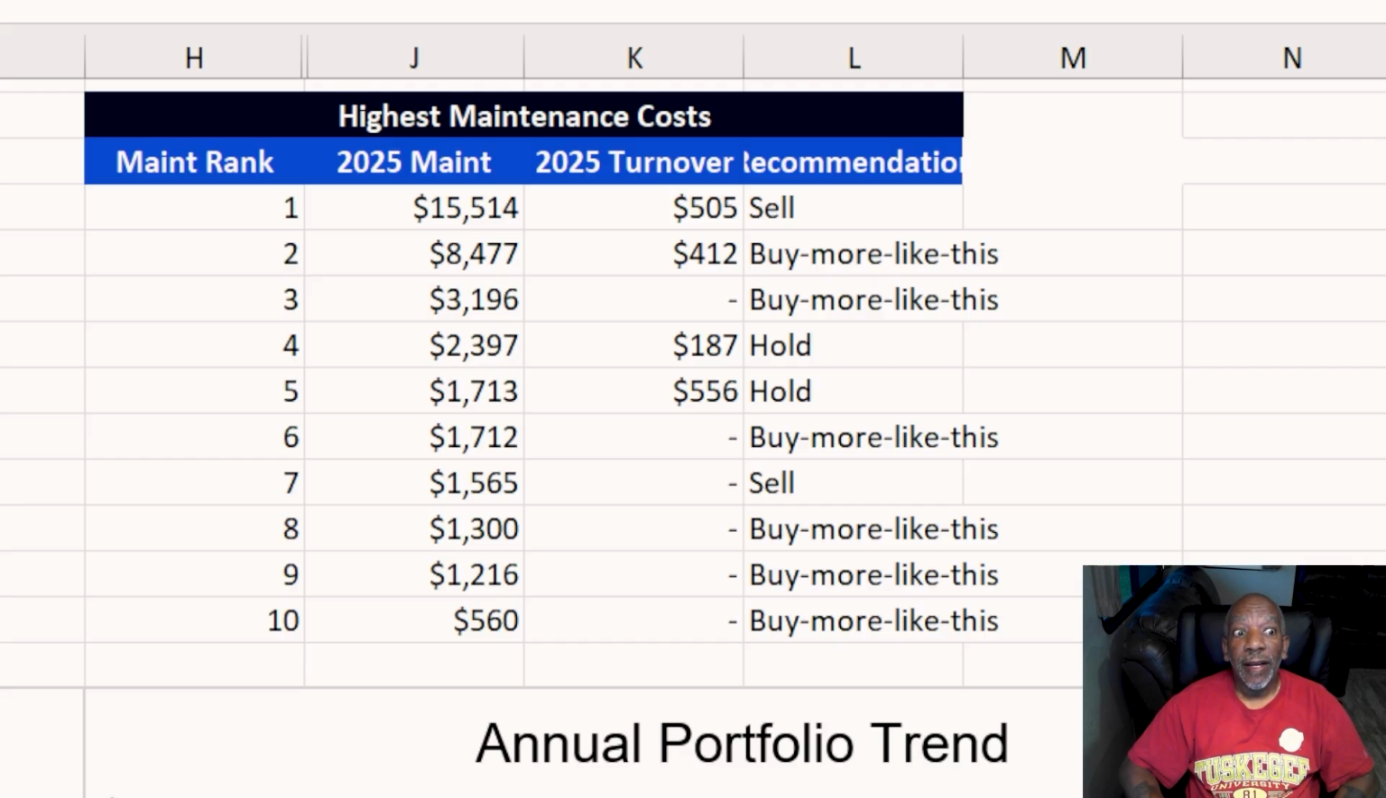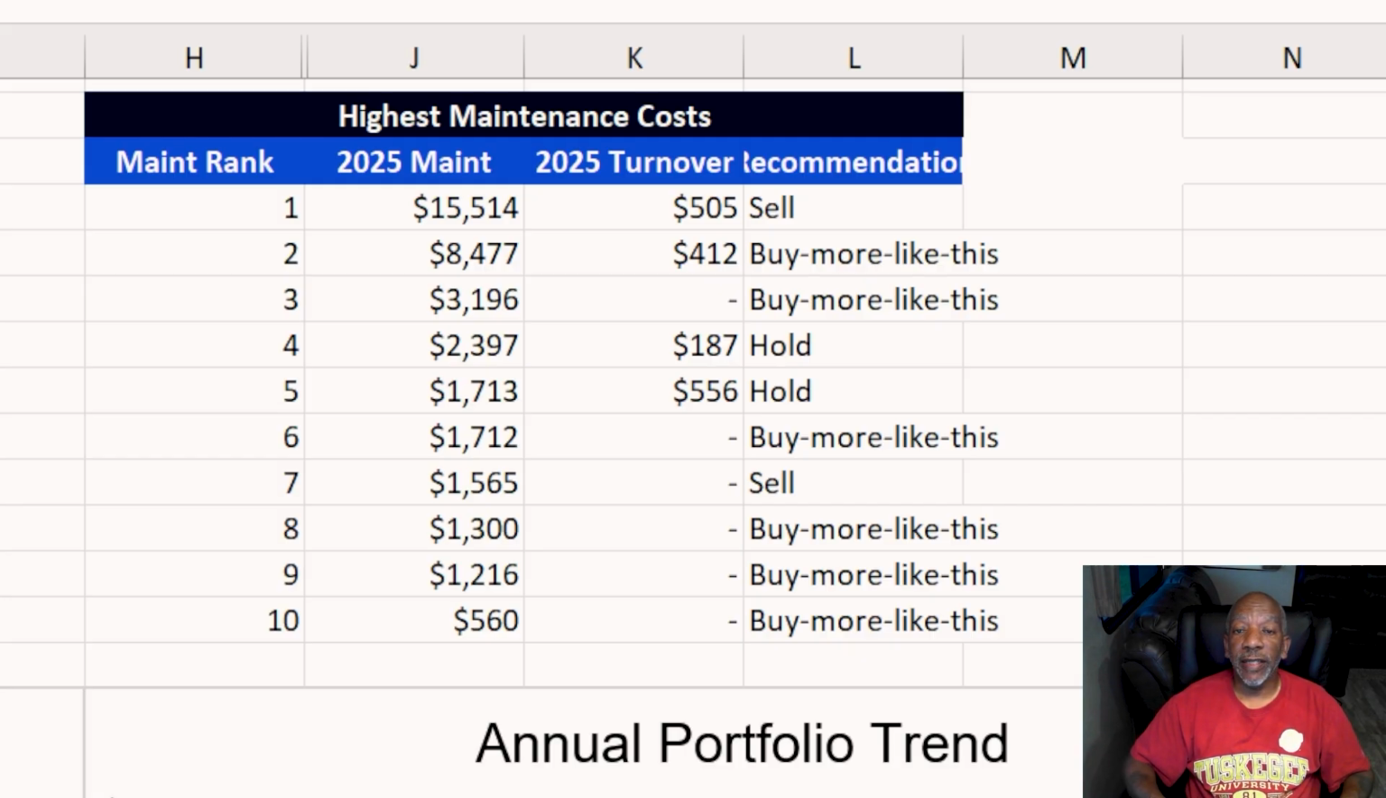Now what we're looking at are the ones with the highest maintenance cost. And now it is ranking the ones that I should sell. And it tells me this property has cost me $15,514 by the year 2025. Now this is cumulative over the 5 years of maintenance. And so it's saying that it recommends that I buy more, like the second one that has only 8,000 over the last 5 years, but I definitely sell the one that's ranked number 1.